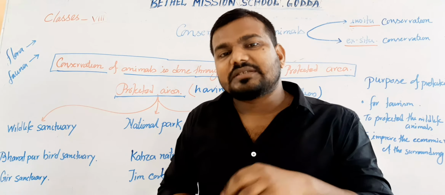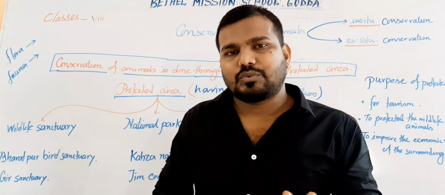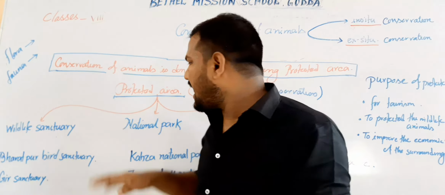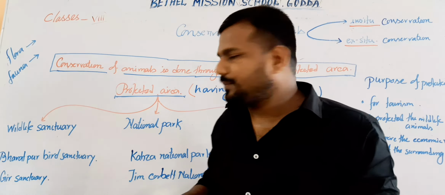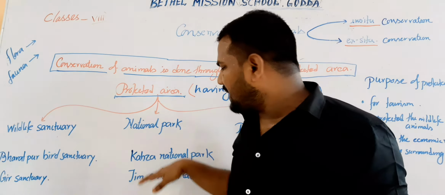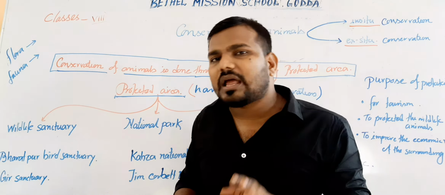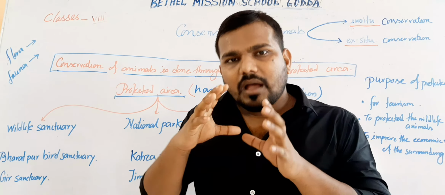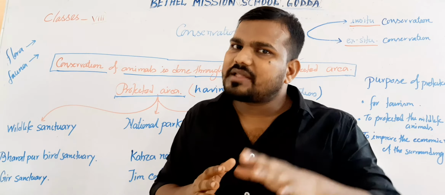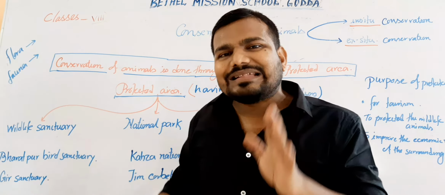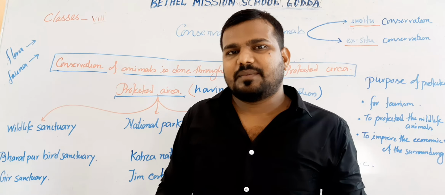Within this, tourists are allowed to enter the area. This type of area is known as a national park. For example, Kanha National Park and Jim Corbett National Park. Their biodiversity is quite huge compared to a wildlife sanctuary but less than a biosphere reserve.